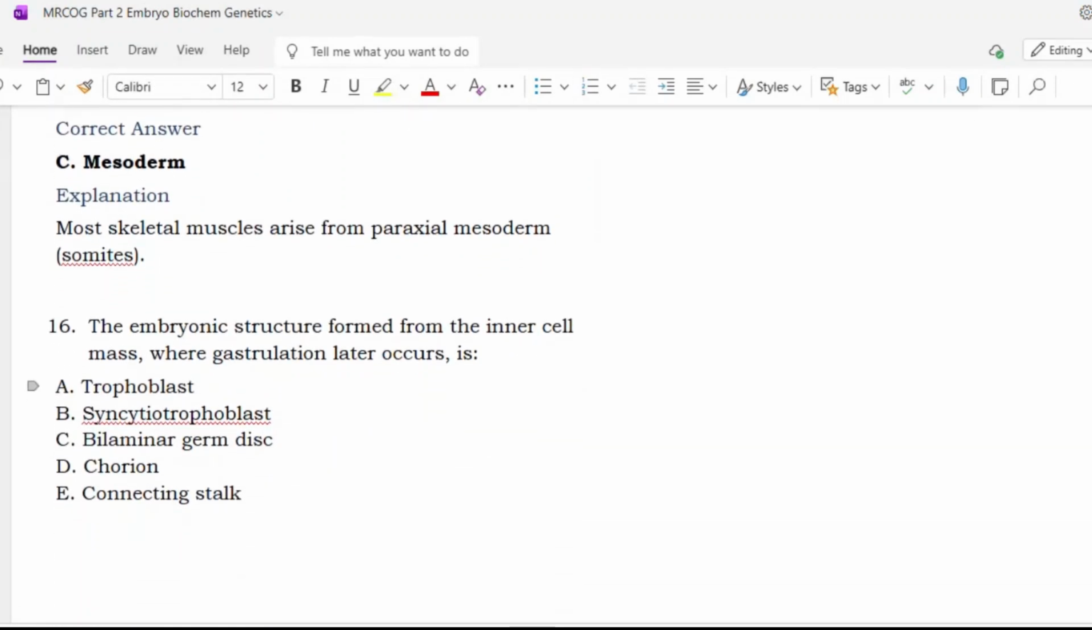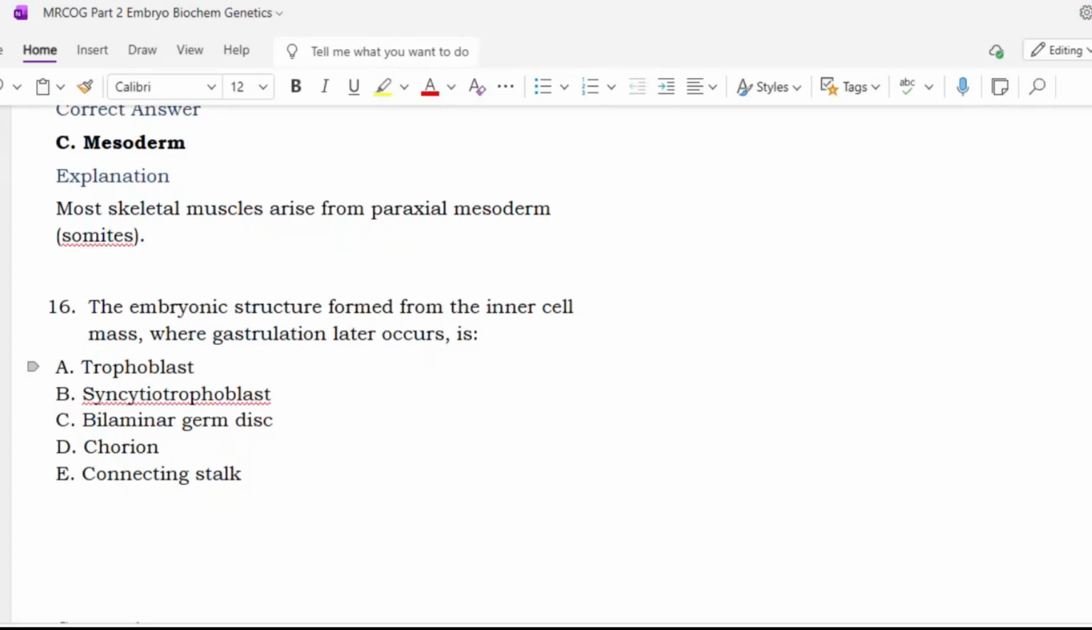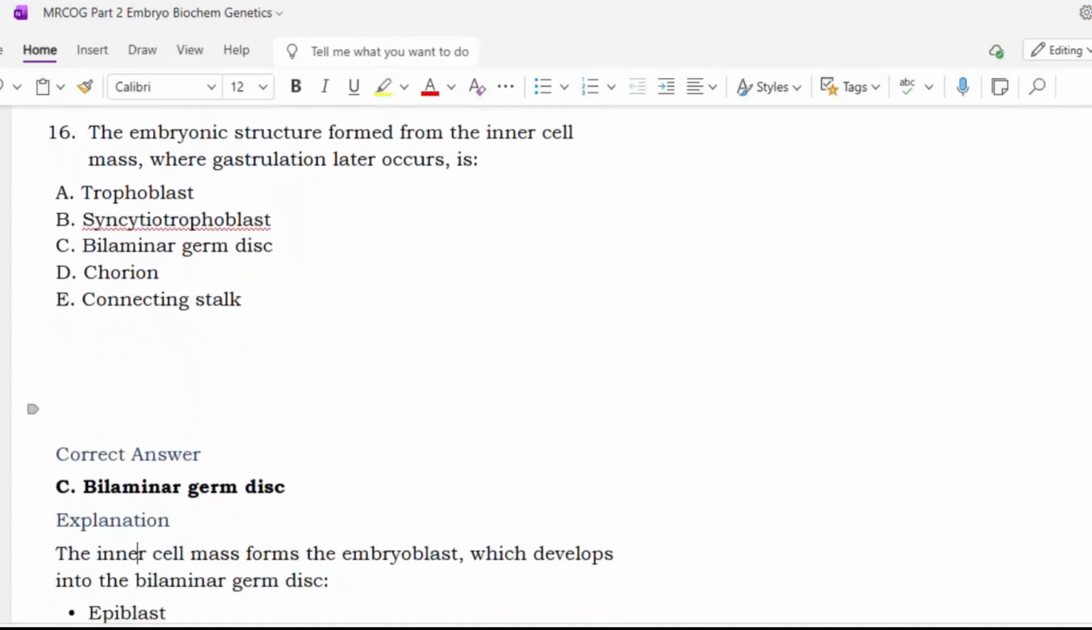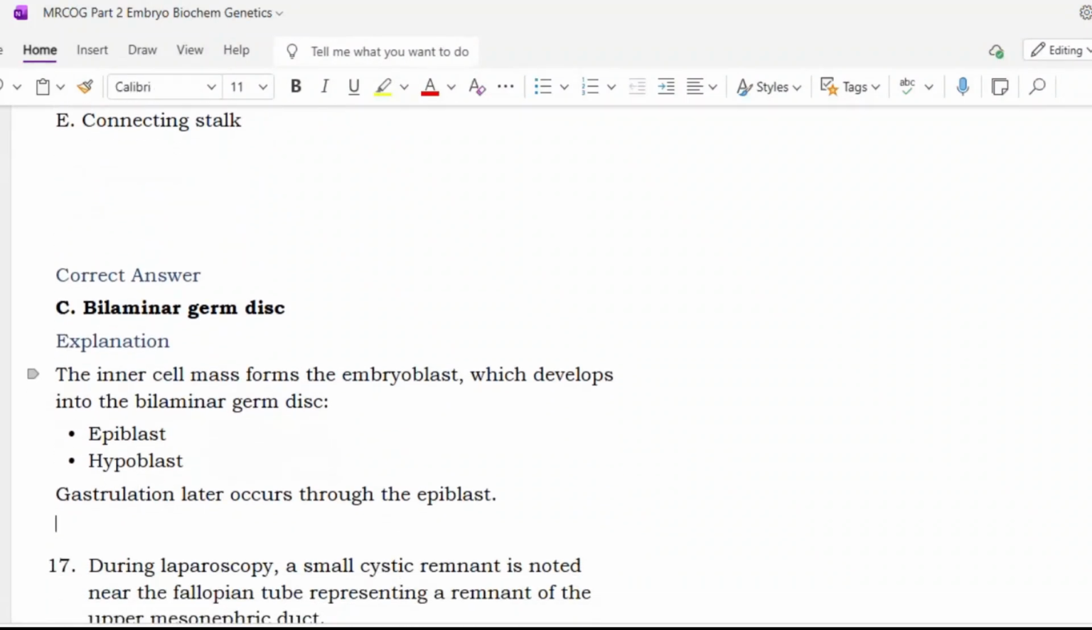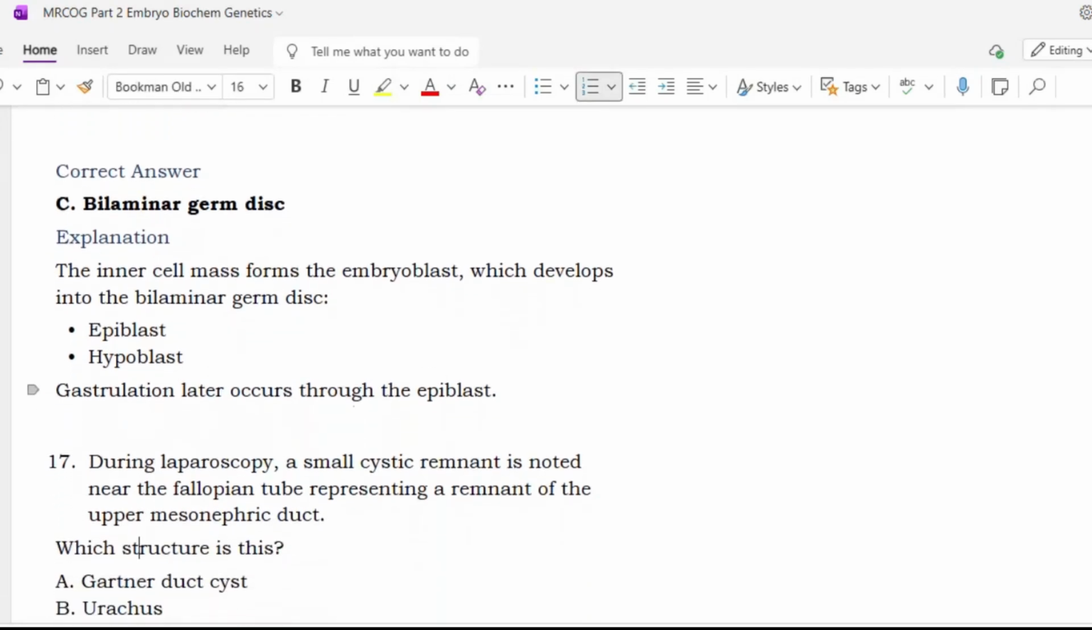Next. The embryonic structure formed from the inner cell mass, where gastrulation later occurs. Okay, is it trophoblast, syncytial trophoblast, trilaminar germ disc, chorion, connecting stalk? Sir, trophoblast. No. The embryonic structure forms from the inner cell mass where gastrulation occurs. Gastrulation is trilaminar disc formation, and before that is bilaminar germ disc formation. So the inner cell mass forms the embryoblast, which develops into the bilaminar germ disc, epiblast and hypoblast, and gastrulation later occurs through the epiblast.